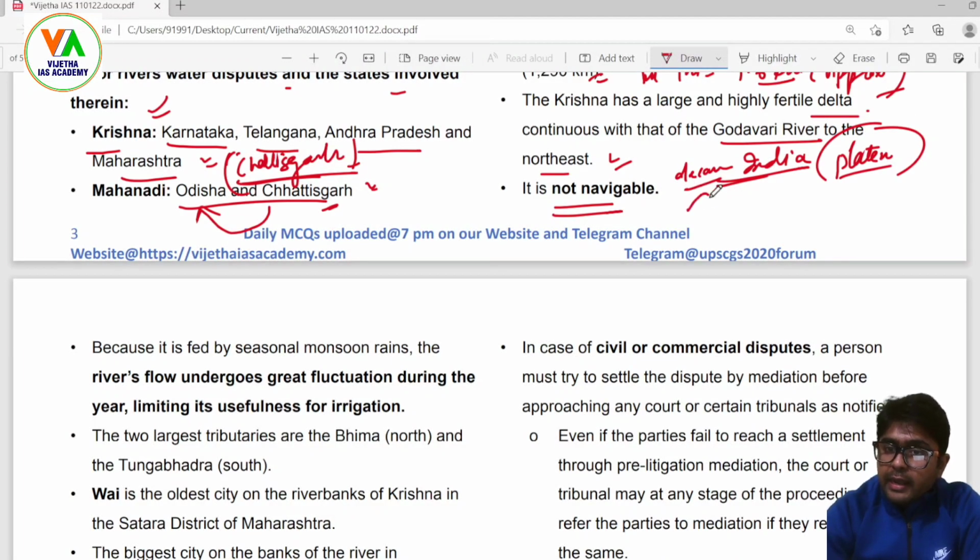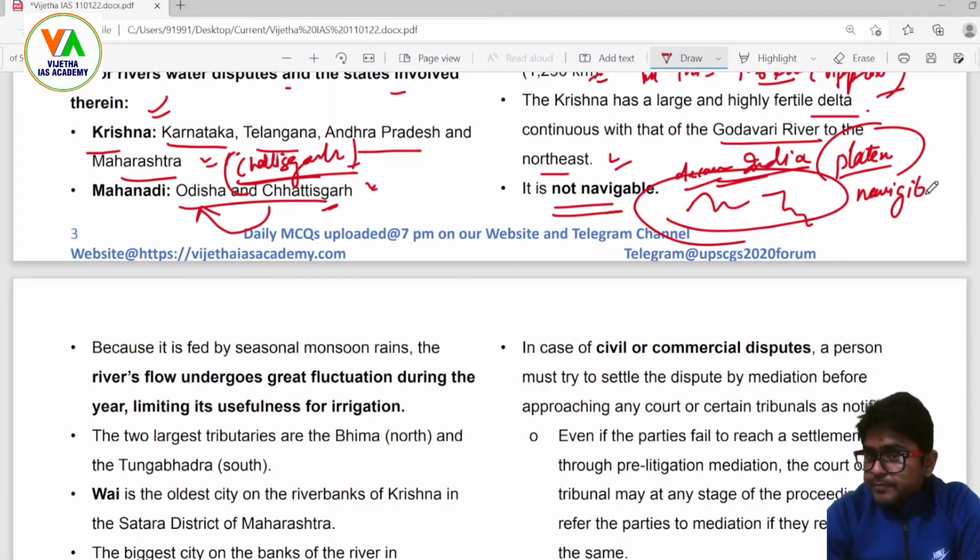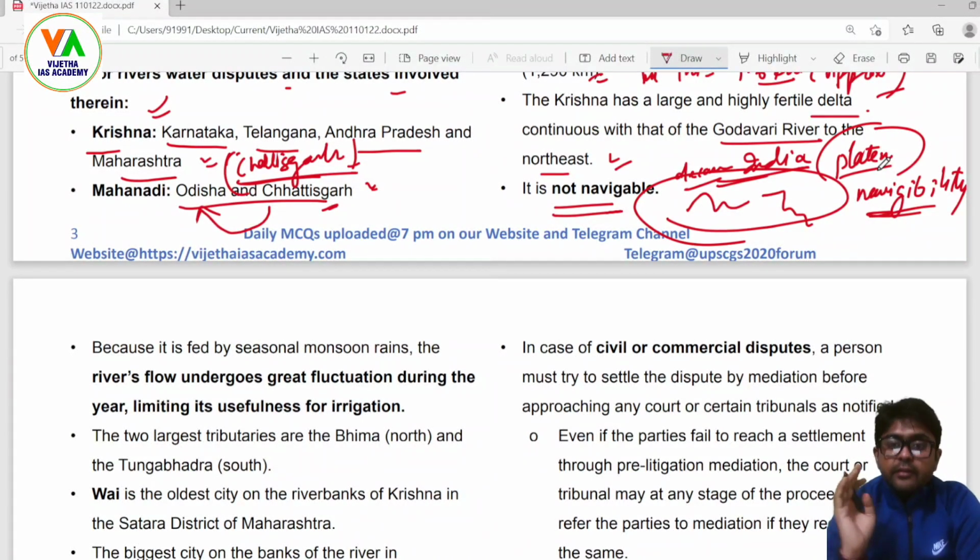So there are rapids and cataracts, which are forms of waterfalls, in this area. Therefore, the navigability is negligible. Navigable means that you can actually make waterways in the rivers.